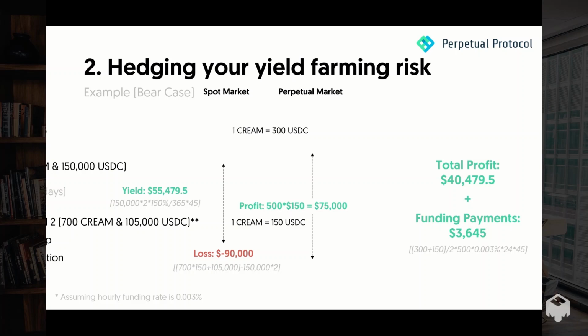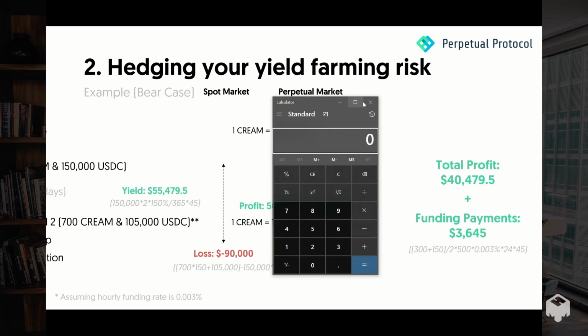So in case you don't know, funding payment is a mechanism used to incentivize users to take the less popular side. During a bull market, usually the less popular side is the short side. That's why you get paid from the short position you open in the second step. And here I assume the hourly funding rate is 0.003%.